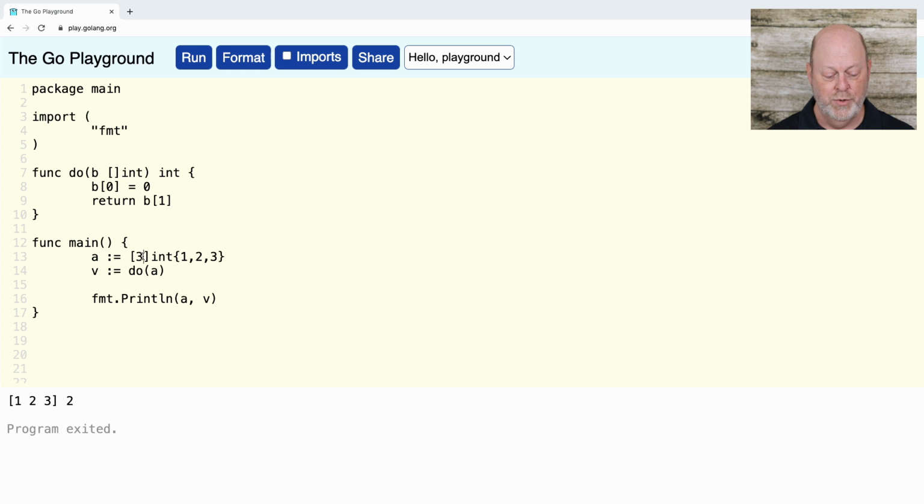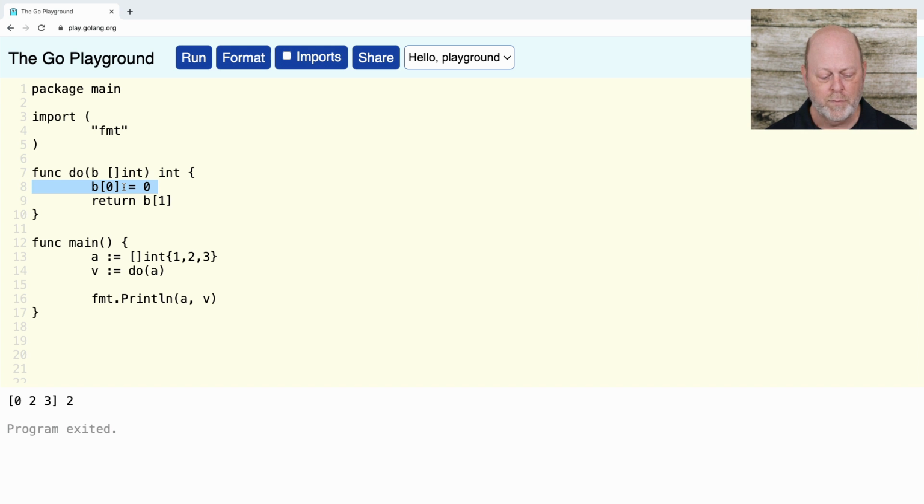Now I want to change this up a little bit. We're going to change this to a slice. And now what we're going to see is when we run it, something different happens. So B is a slice of int, A is a slice of int, and when we run this, what we see now is that A has changed. A started out as 1, 2, 3, but after we call the function, A has the values 0, 2, 3. The reason for that is that this assignment right here, B sub 0 gets the value of 0, changes B, but it changes A, because A and B both refer to the same array of values.